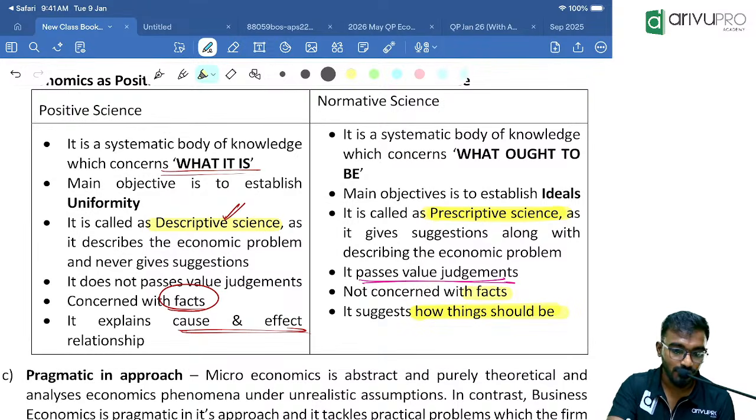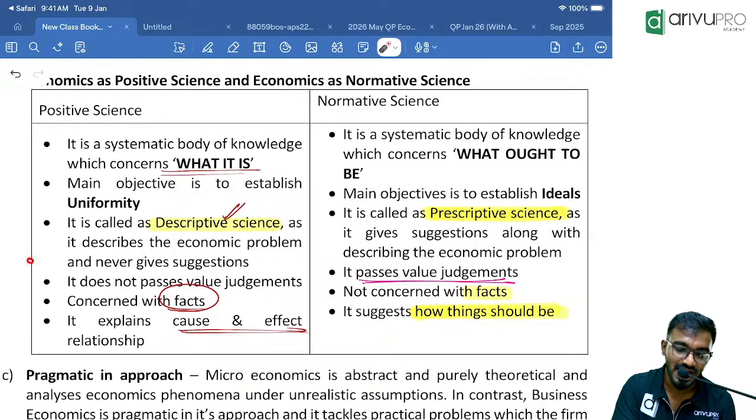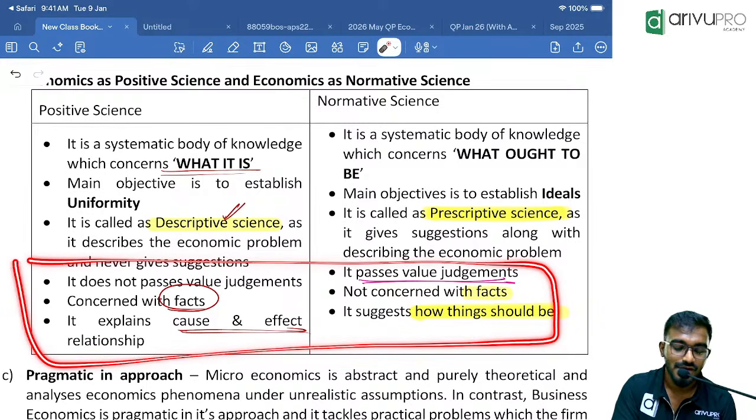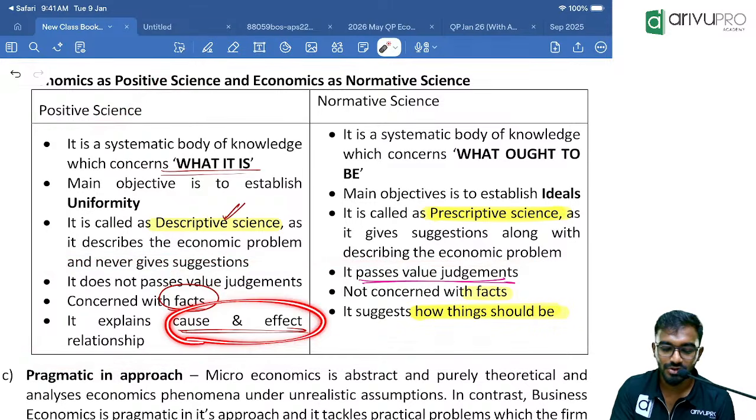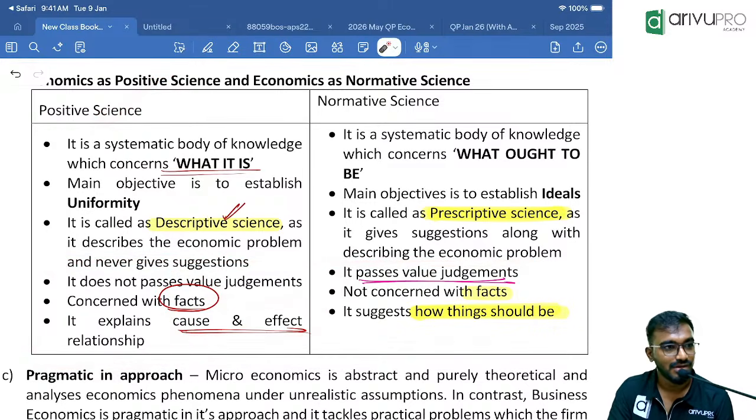In the exam, most of the time the questions will come from these last three differences. Who is more concerned with facts? Who speaks about cause and effect relationship? Positive science. And who speaks about solutions? That means they are also called a prescriptive science. So they will pass judgment. Who will not pass any judgment?